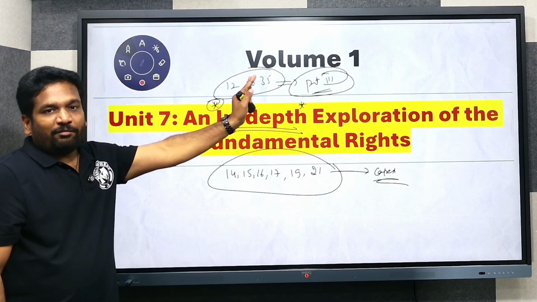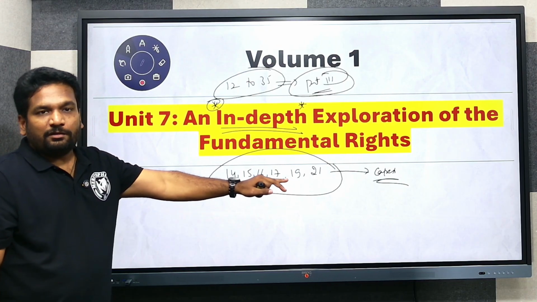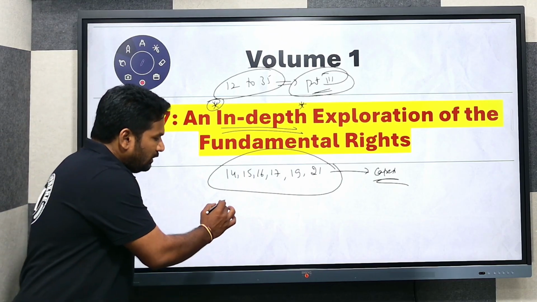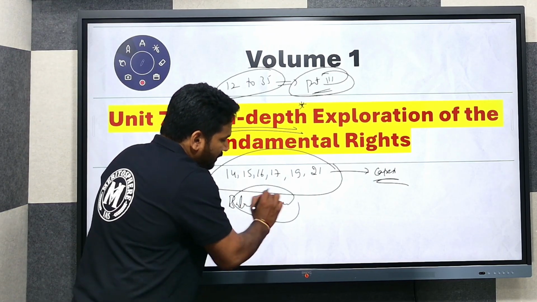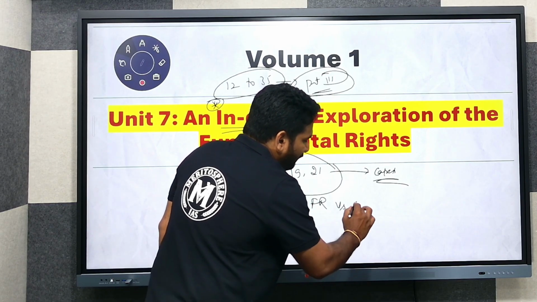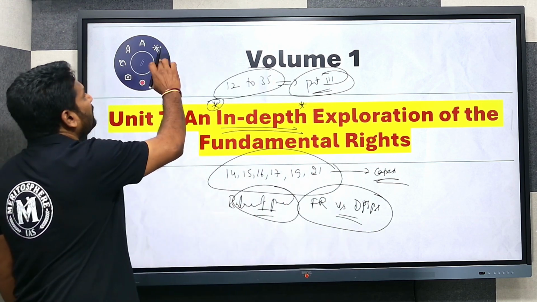Apart from that, from the mains perspective, we are going to cover expansion of these 6 fundamental rights, and also the balance of power. That means how fundamental rights got in conflict with DPSPs. So all these things will be covered in a detailed manner.